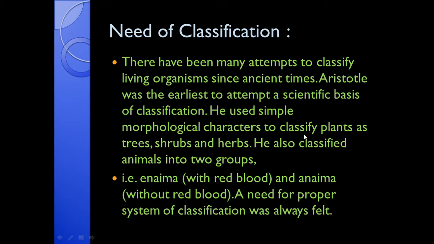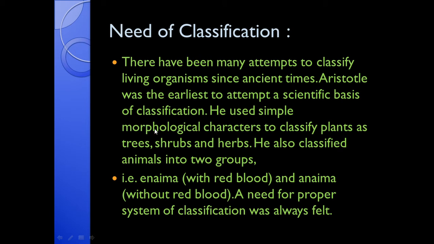For example, he classified plants as trees, shrubs, and herbs. Just by observing the external characteristics of plants, we can easily identify which one is a tree. Generally, trees are taller, shrubs have medium height, and herbs have short height. We can even see the difference in their types of leaves.